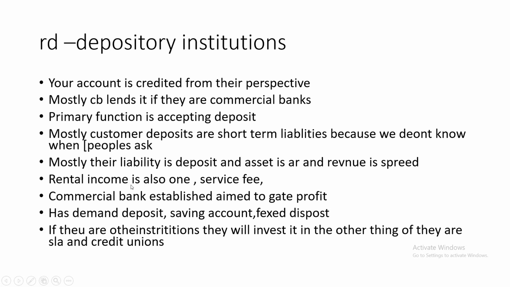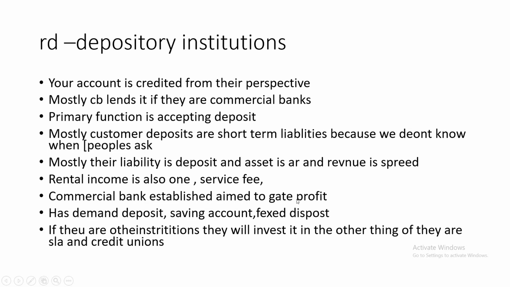The other is rental income. Next to the spread, their main revenue is rental income. If they have a big building and do not use all of it, they will rent some portion of it, and that might also be used as income for the institution. The other one is service fees. A bank charges some amount of service fee that might also be considered as revenue in their income statement. They are established with the aim of getting a profit.